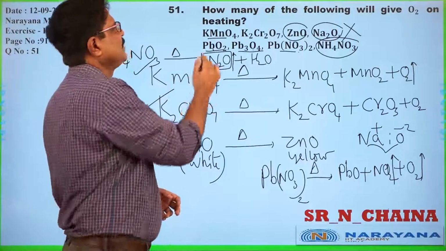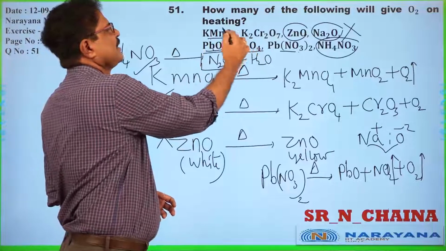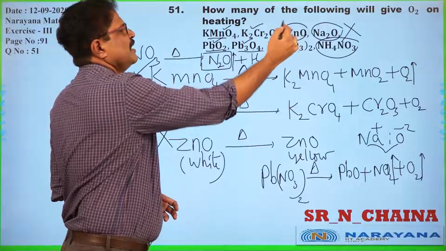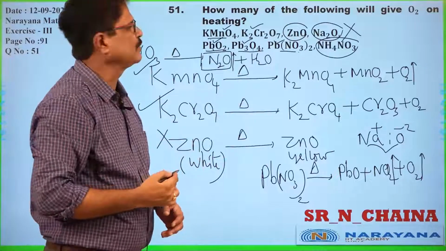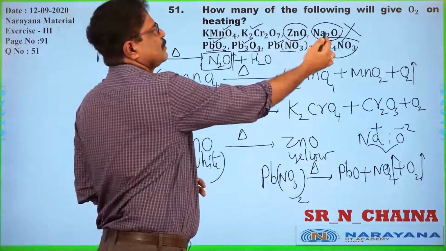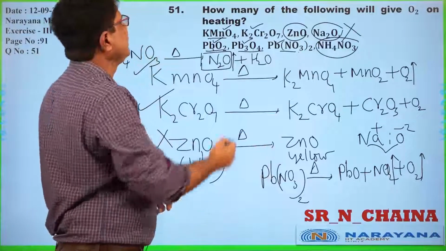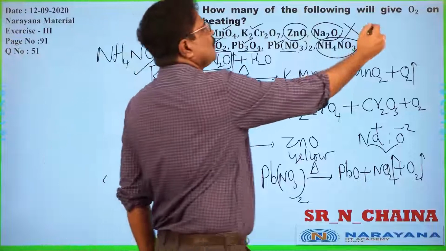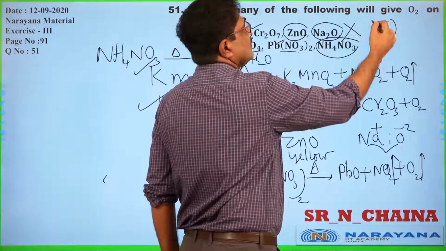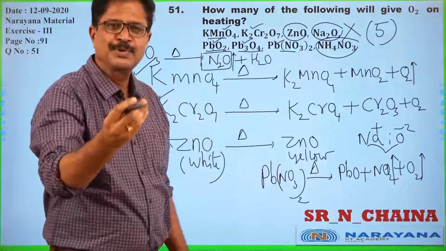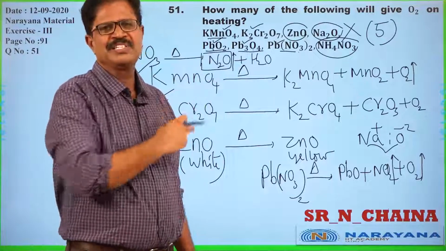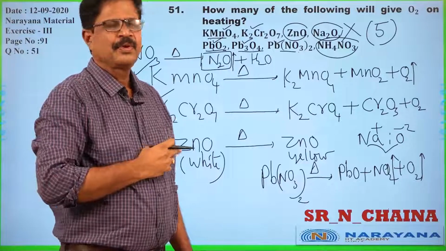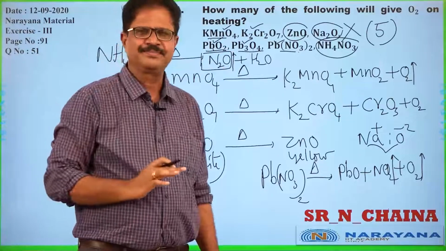So here KMnO4, K2Cr2O7, PbO2, Pb3O4 and Pb(NO3)2, except ZnO, Na2O and NH4NO3. So 1, 2, 3, 4, 5. Five compounds among the given compounds are producing oxygen gas, isn't it? So the answer will be 5.